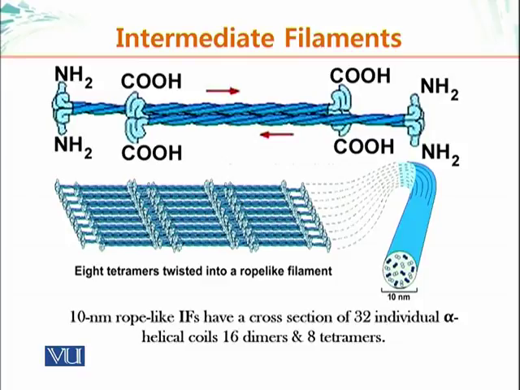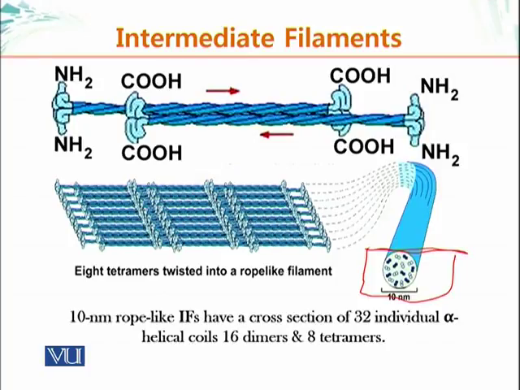In the cross section, you will see a cross section of an intermediate filament, which is 10 nanometers. You will see that they have 32 individual alpha helices, and these, of course, as we have seen, alpha helices come together. These 32 are in the form of pairs, which means there are 16 dimers or 8 tetramers.